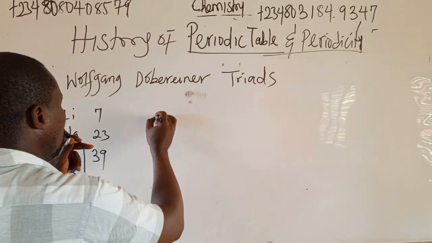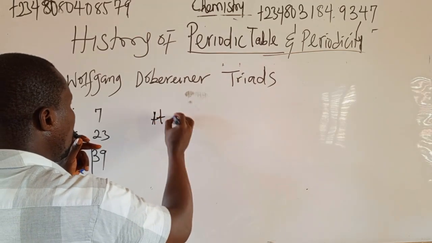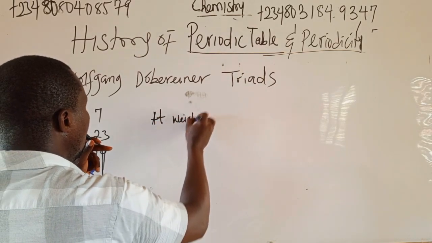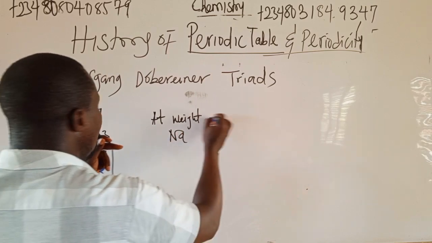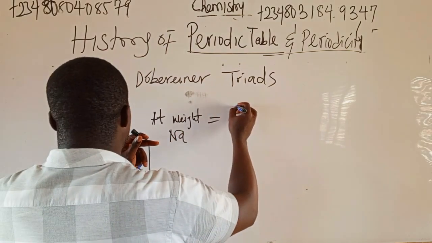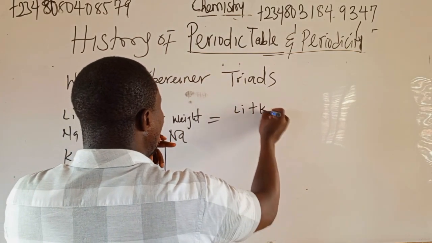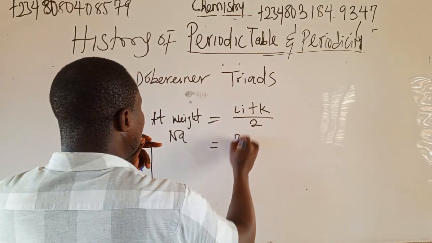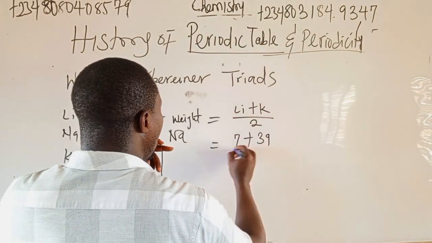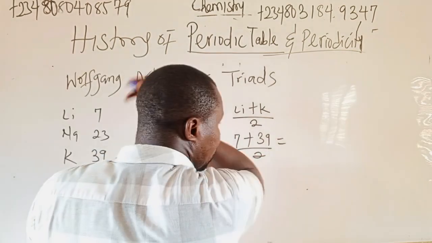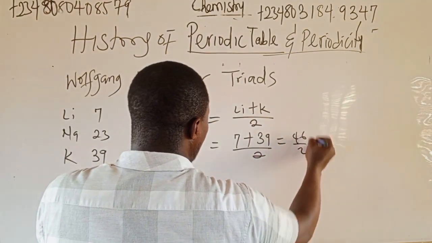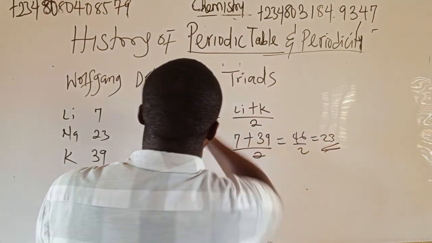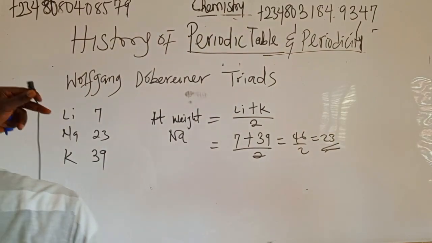To get the atomic weight of sodium, you have to add the atomic weight of lithium and potassium, divided by 2. Let's see if we are going to get 23. That means 7 plus 39 over 2. This gives 46 over 2, that means you have 23. That means this follows Döbereiner's triad method.